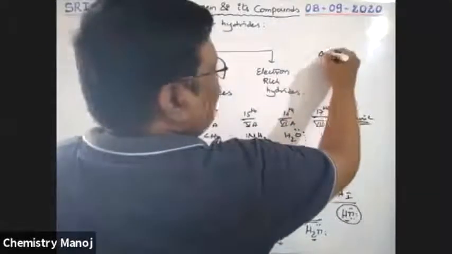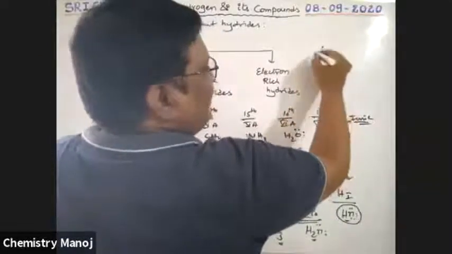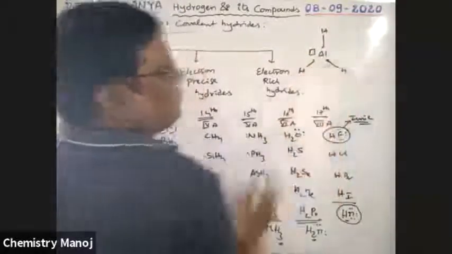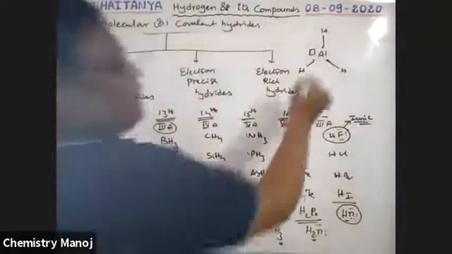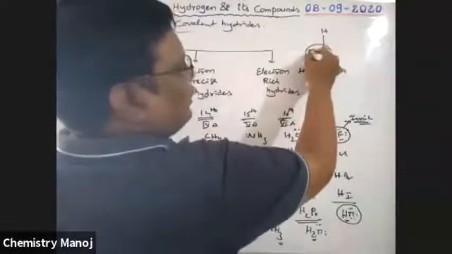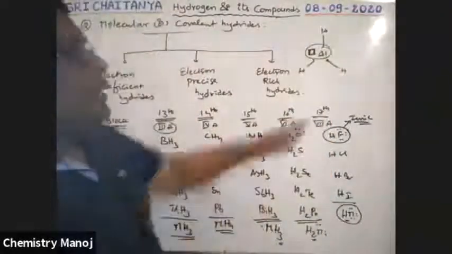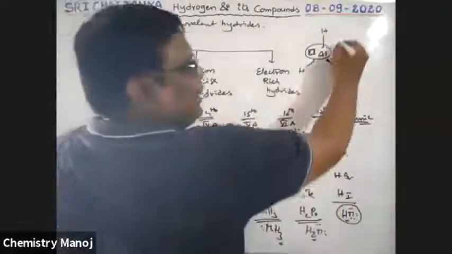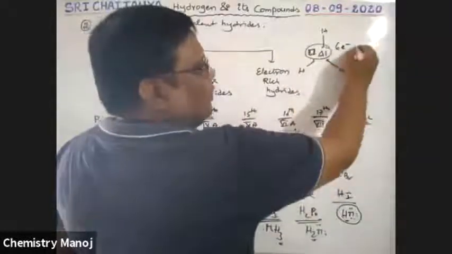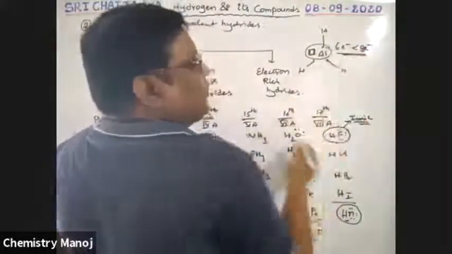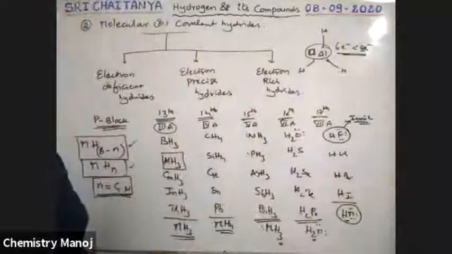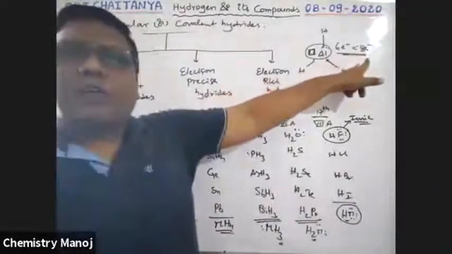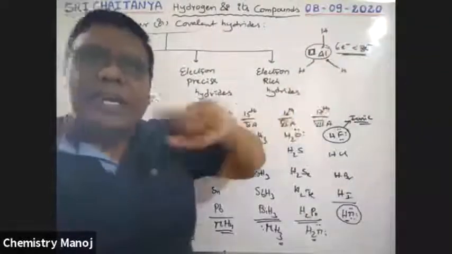Aluminum is a third group element. So that's why it has 3 unpaired electrons and an empty orbital. With these 3 unpaired electrons, hydrogen is involved in bond formation. It is AlH3. Aluminum has a central empty orbital. Three bonds means 6 electrons. So that means it has only 6 electrons at the central atom, less than 8 electrons, boys. That means it is electron deficient. It has electron deficiency.